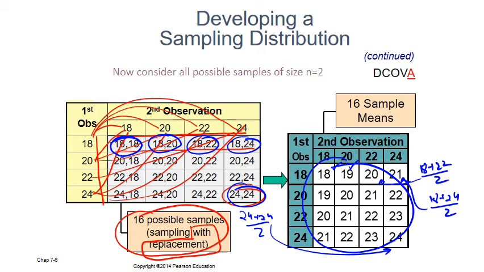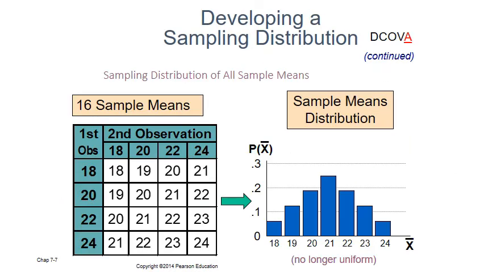Now we calculate the mean of their means. Since these are all means, we add all these numbers and then divide by 16, because there are 16 of them: 1, 2, 3, 4, 5, 6, 7, 8, 9, 10, 11, 12, 13, 14, 15, 16.